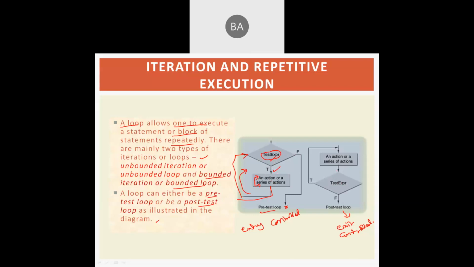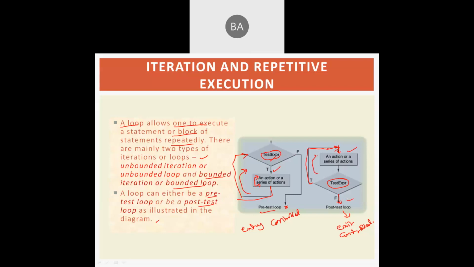And coming to the post-test condition loop, here first we execute the body of the loop, later we test the condition, the test expression. If it is true, we continue with the second iteration of the loop body. If the condition is false, we come out of the looping statement.